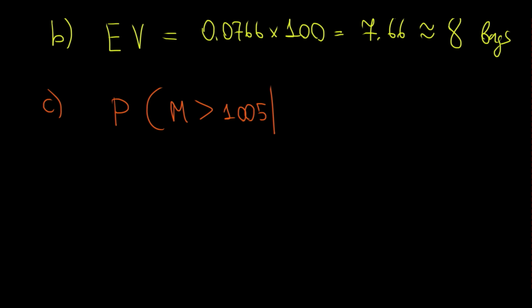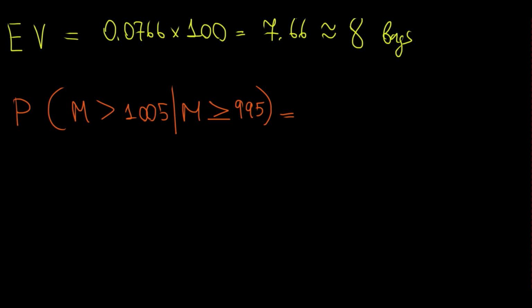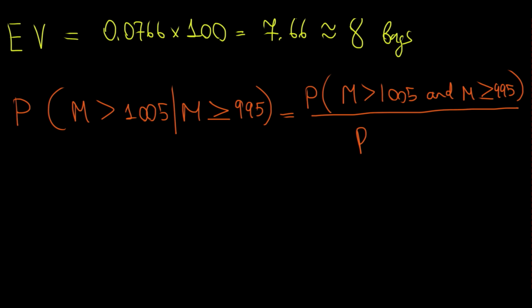Not being rejected is the opposite, which is greater than or equal to 995. We can apply the conditional probability formula: the probability of the mass exceeding 1005 and the mass exceeding 995, divided by the probability that the mass is greater than or equal to 995.